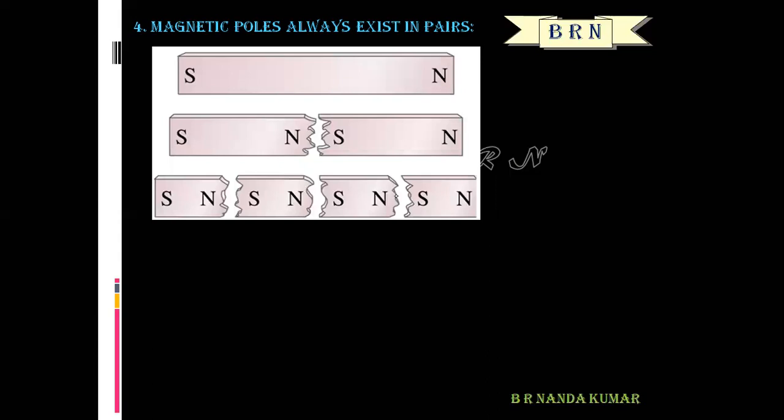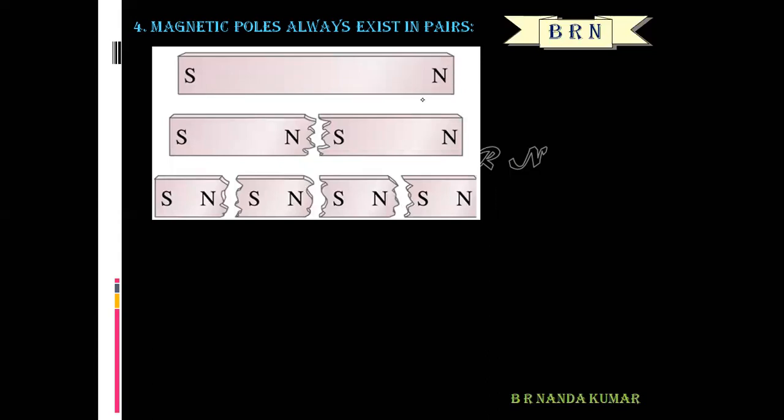Okay. The next property, that is, magnetic poles always exist in pairs. That means the poles of a magnet can never be separated.